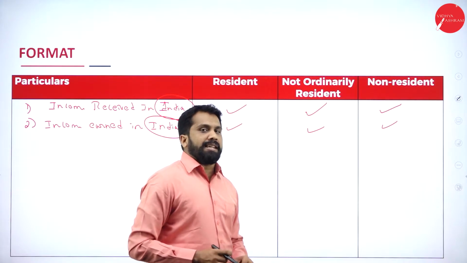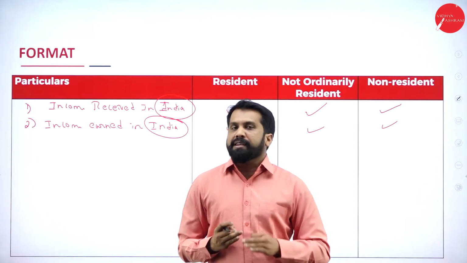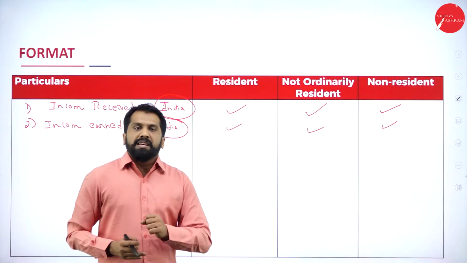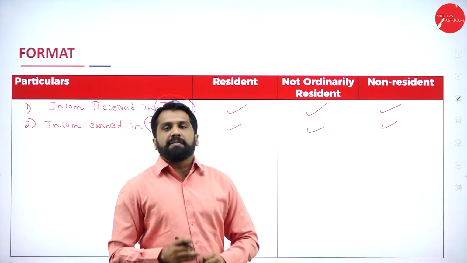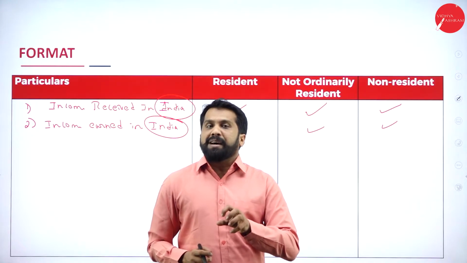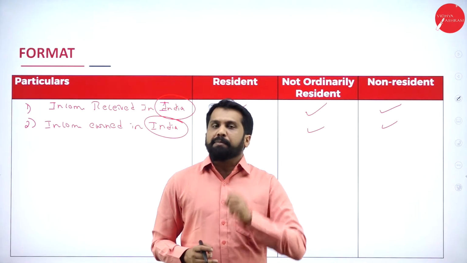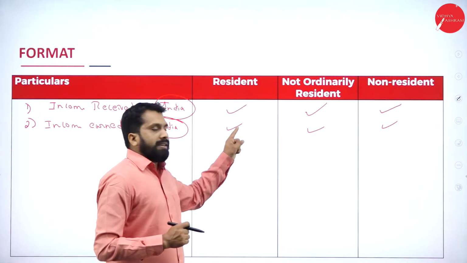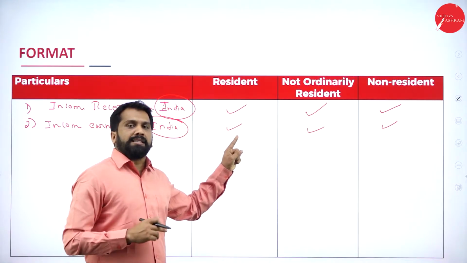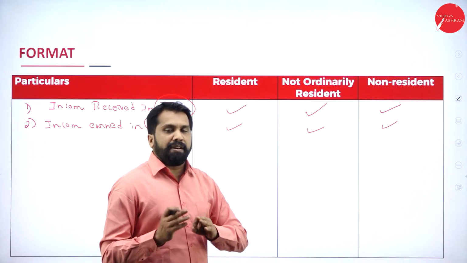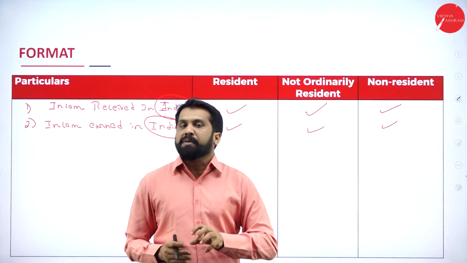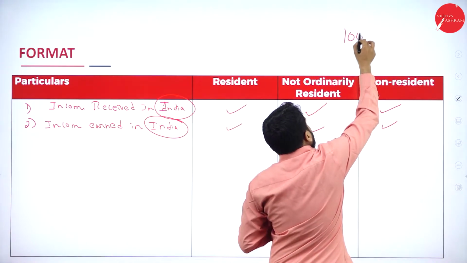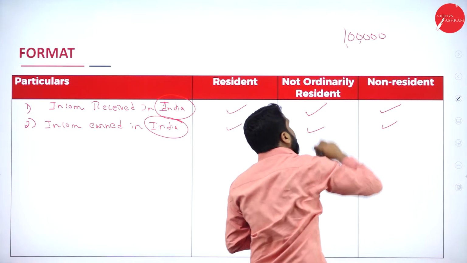I'll give you the best example. I already told you, for example, Chris Gayle played IPL in India. He won man of the match. Now, the income, whatever man of the match he received, was in India. So, he has to pay tax for that. You may ask, when will he pay tax? Very simple. Our India government, what will they do? His cash prize is 1 lakh.